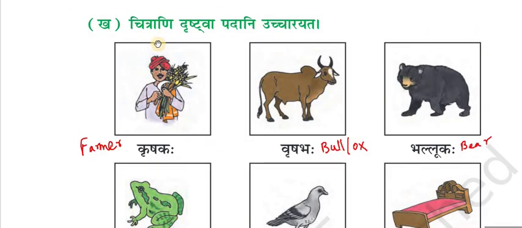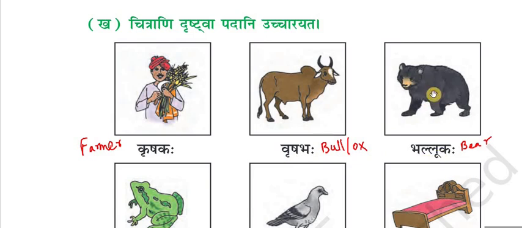Second exercise is Chitrani Drishtva Padani Ucharayata. We have to do pronunciation for these following pictures. They gave the center words and we have to do pronunciation. The picture is farmer, Krishakaha. Next one is Vrishabhaha. Vrishabhaha means bull or ox.